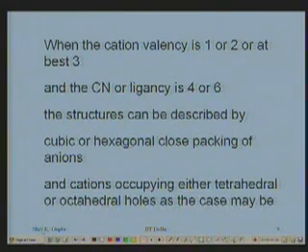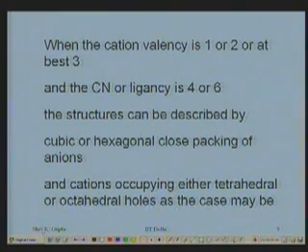Now to make the long range arrangement where I have to ensure electrical neutrality and close packing, the valency on the cation is usually 1 or 2, but sometimes, like aluminum, 3 is also possible. Coordination number or ligancy is 4 or 6, I am specifically talking about 4 or 6. Okay.